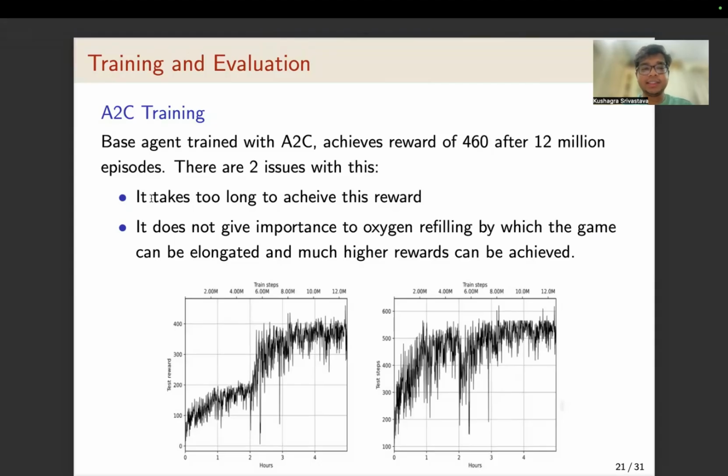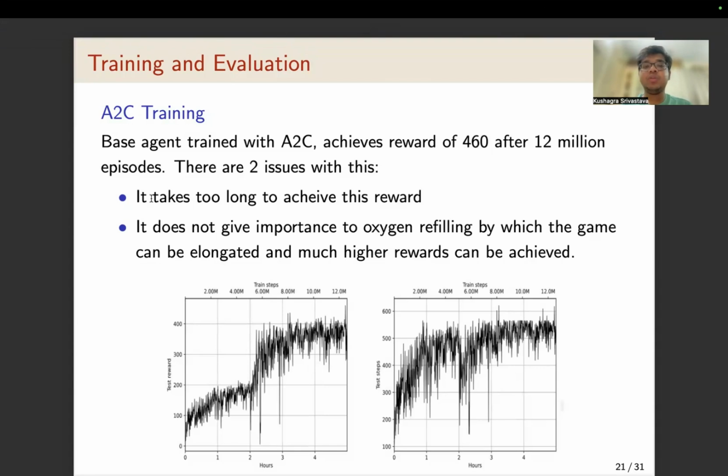We'll now discuss the results from our experiments on the Seaquest challenge. The first base agent was trained using A2C, which, as Aditi explained earlier, stands for Advantage Actor Critic. It achieves a reward of around 460 after 12 million episodes. There are two main disadvantages of this base model. The first, it takes a lot of time to achieve this reward, which is 12 million episodes. Second, it does not pay attention to oxygen refilling. A major consequence of this is that the life of the game is shortened.